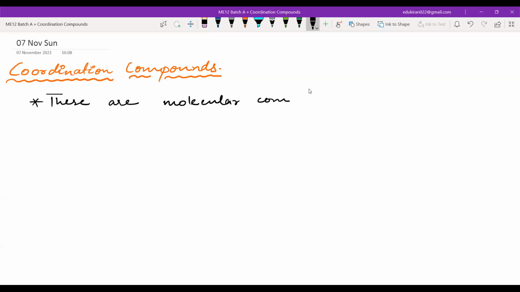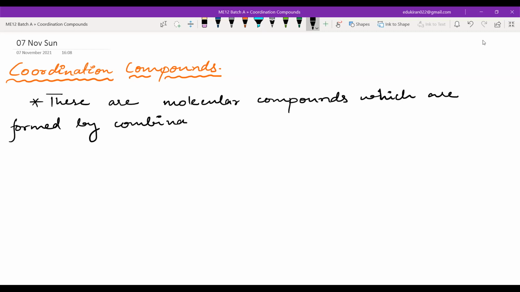These are molecular compounds which are formed by combination of two or more simple stable compounds.